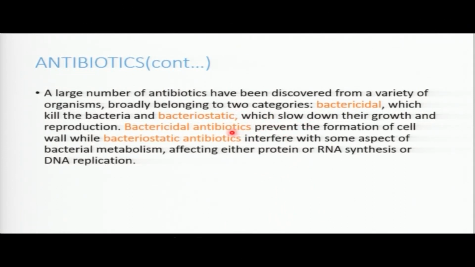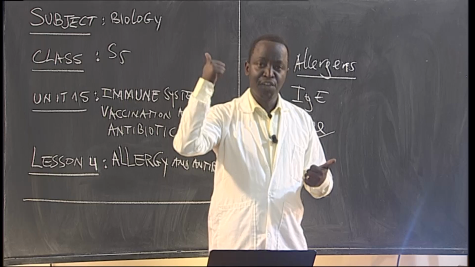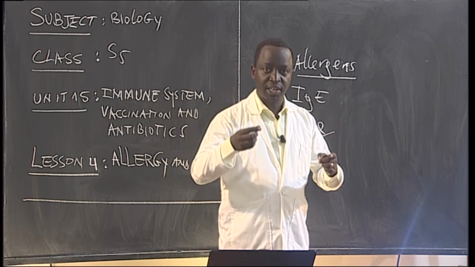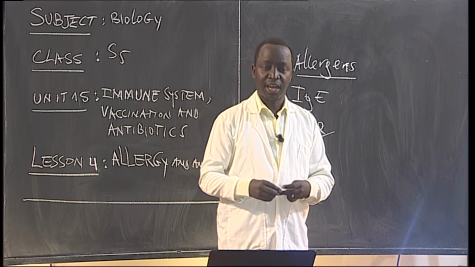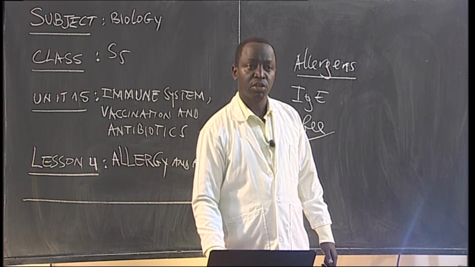Bactericidal antibiotics prevent the formation of the cell wall of microorganisms. And then they kill the bacteria. Actually, that's how the antibiotics work with immunity. When our immunity becomes weak, we need to take antibiotics. Are you together? So that can help to work together with our immunity.